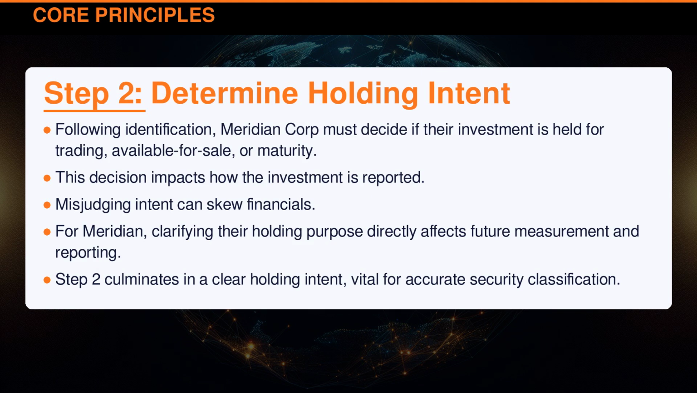Following identification, Meridian Corporation must decide if their investment is held for trading, available for sale, or maturity. This decision impacts how the investment is reported. Misjudging intent can skew financials. For Meridian, clarifying their holding purpose directly affects future measurement and reporting. Step 2 culminates in a clear holding intent, vital for accurate security classification.